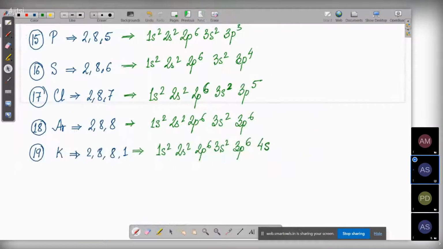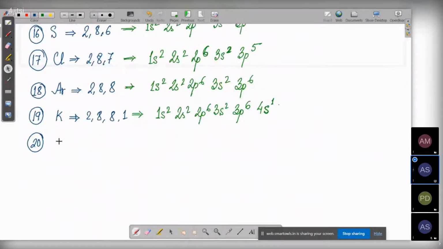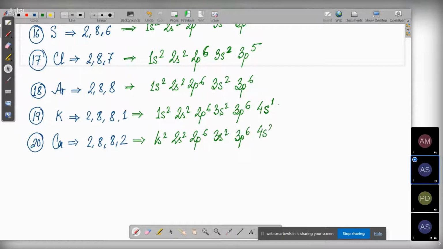I guess calcium is also there. Calcium is 20, which is going to be 2, 8, 8, 2. You can write it as 1s2, 2s2, 2p6, 3s2, 3p6, 4s2. Correct this for potassium and calcium.